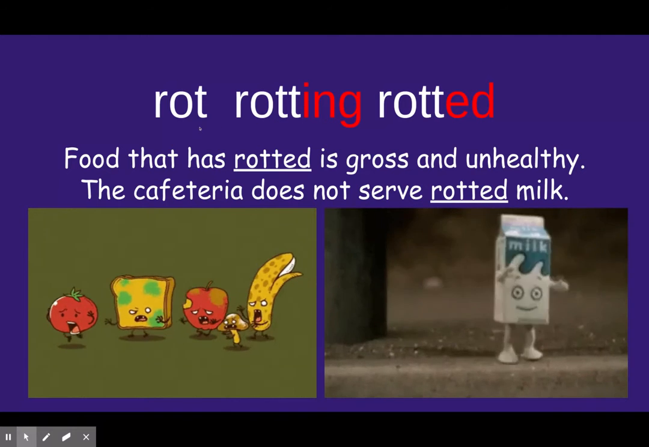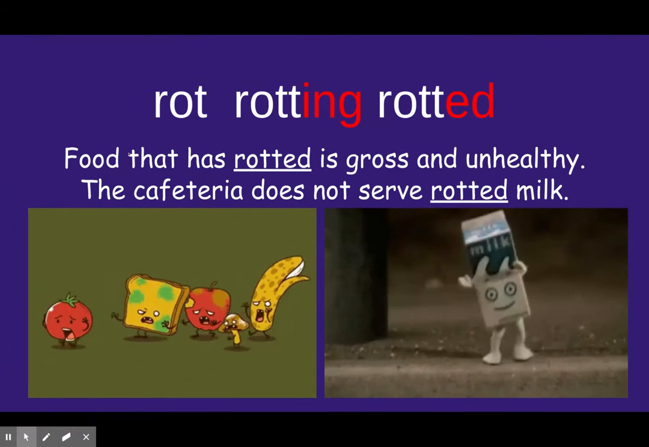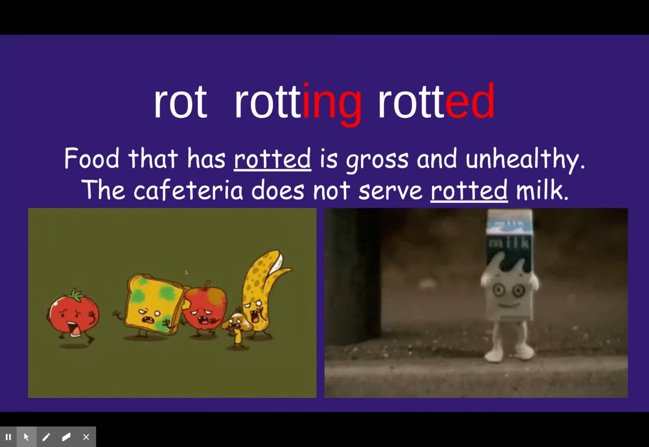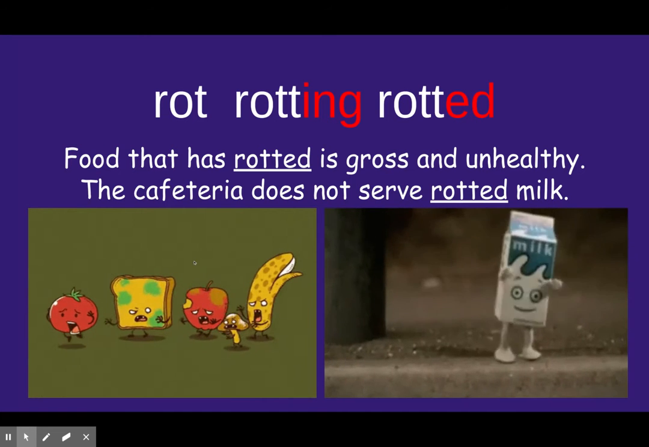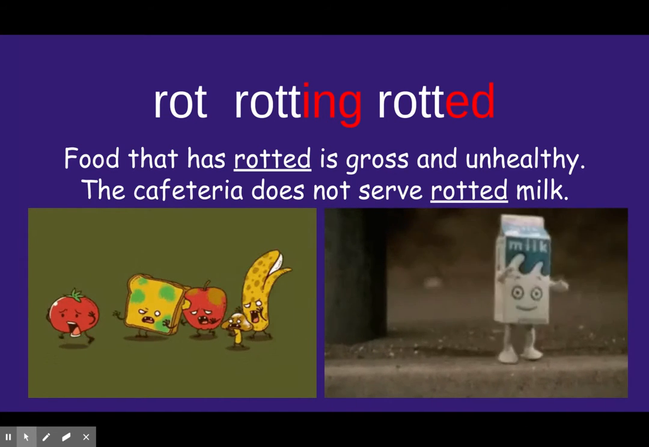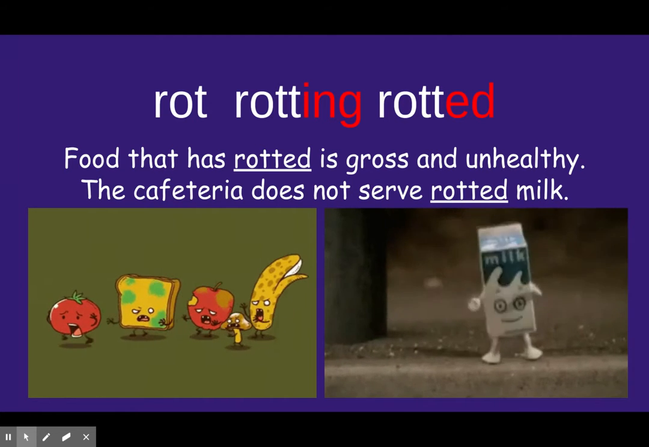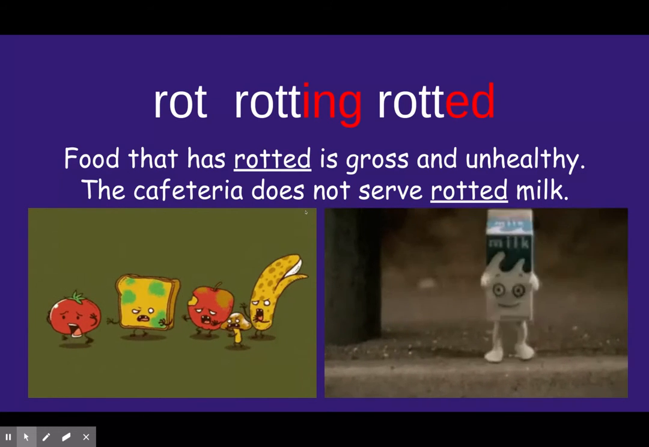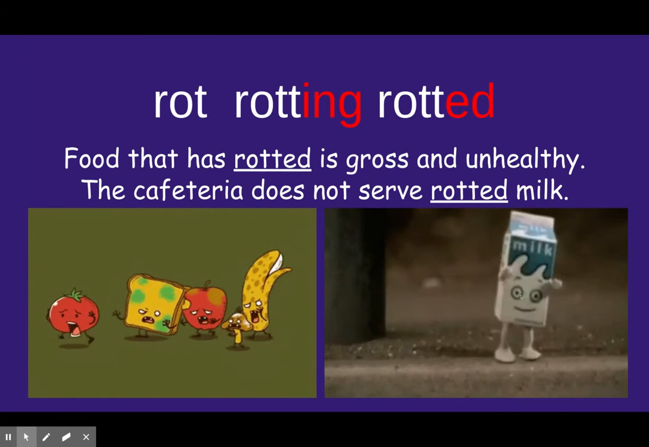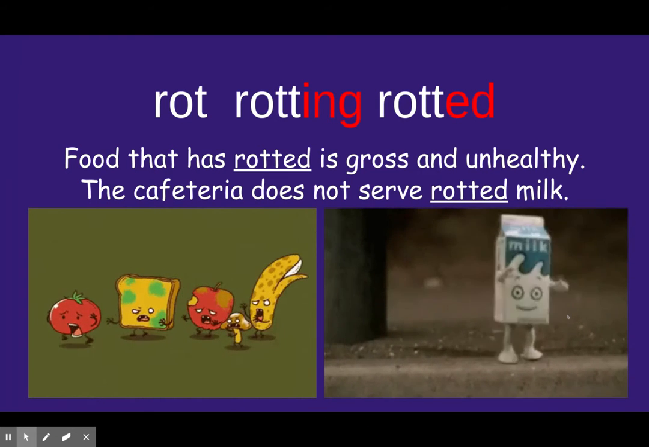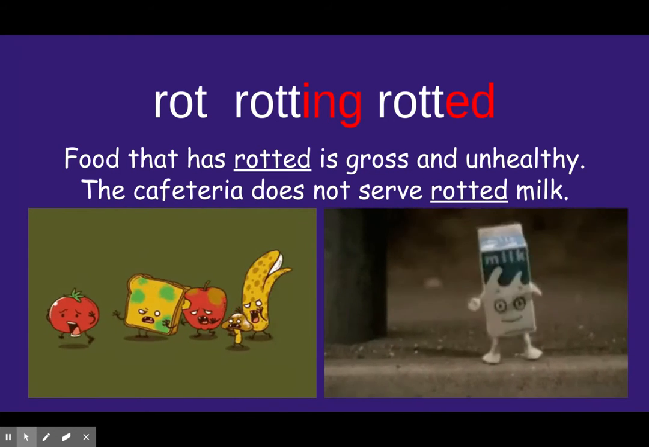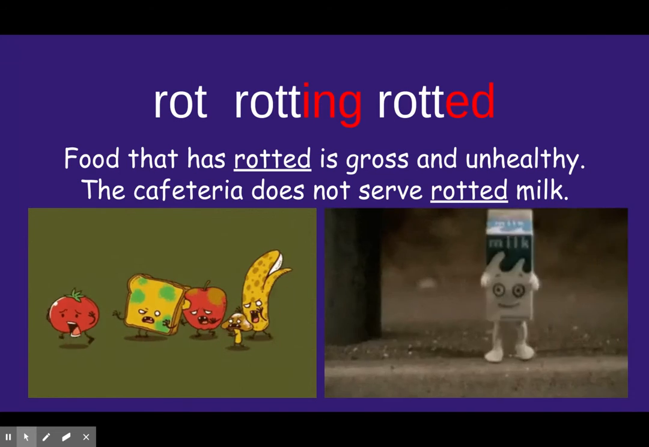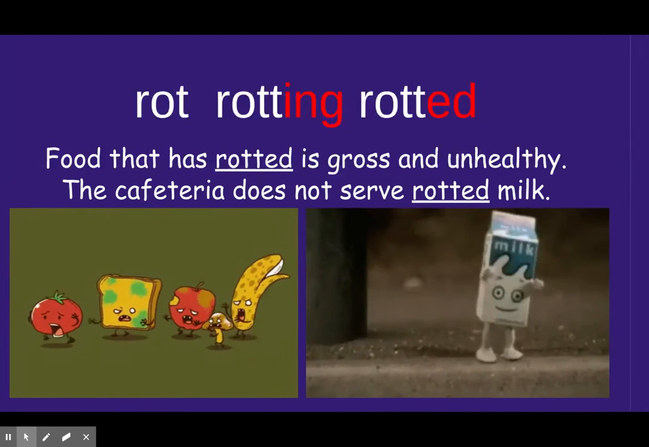Okay, our next base word is rot. We have rotting, rotted. Food that has rotted is gross and unhealthy. So if you notice all these little fruits and the mushroom, they're in the process of rotting, meaning that they are no longer edible because they're decaying, they're decomposing. The next sentence says, the cafeteria does not serve rotted milk. And the little milk is dancing because he is still healthy and you can drink him, because he is not decaying or decomposing or getting where it is no longer healthy to eat or drink him.